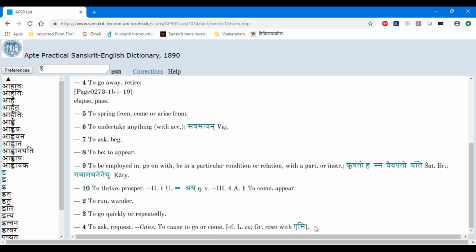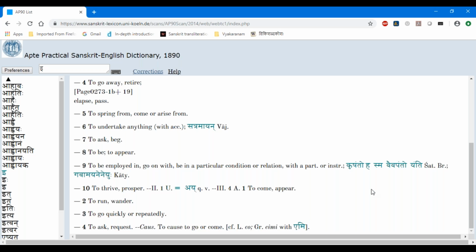See, Apte is actually quite a great scholar. He also goes and does a comparative study of, okay, in Greek eimi and this, there is also eimi; both sound similar and have a similar meaning and all these things. So he also sometimes goes into this comparative study. Basically, he has inherited all these things from the dictionary called Monier-Williams, which we will do next.